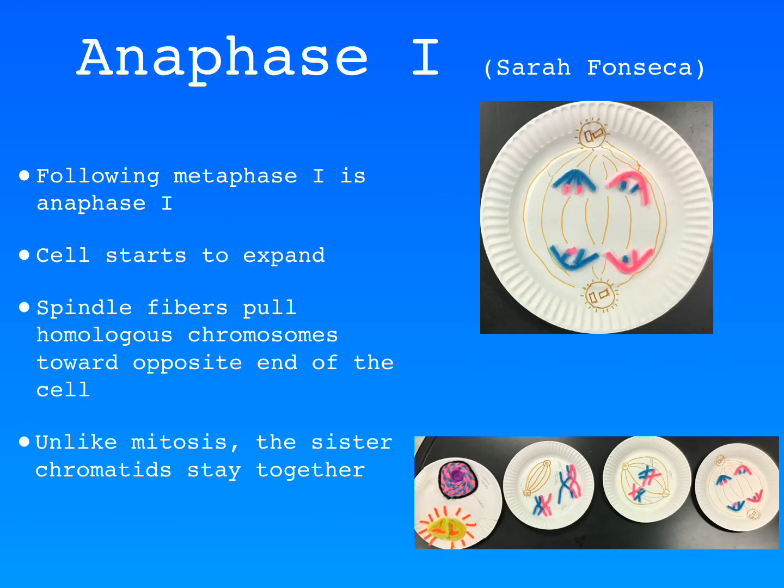After metaphase 1 is finished, the cell enters anaphase 1. During anaphase 1, the cell starts to expand. The spindle fibers pull each homologous chromosome toward opposite ends of the cell. Instead of breaking apart like in mitosis, the sister chromatids stay together.